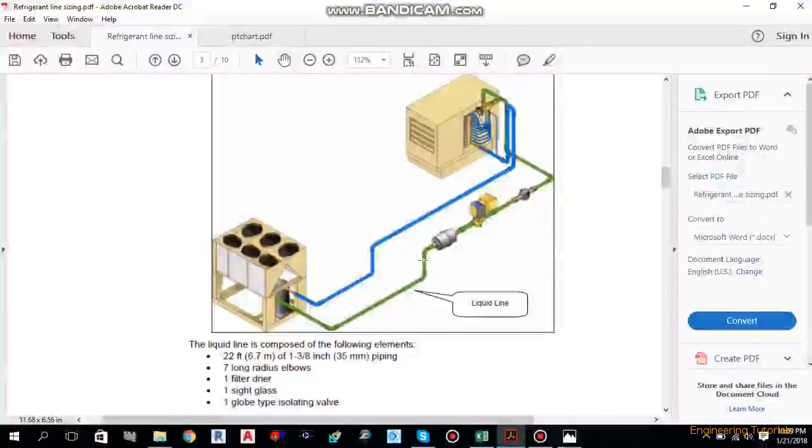I will tell you guys how you can calculate the refrigerant line size. So in this example particularly we will calculate the liquid line size. Also we will calculate subcooling required at TX valve for proper operation. So let's start.